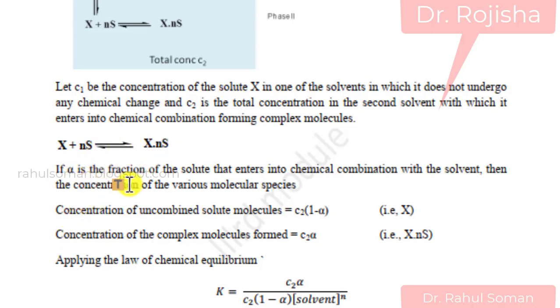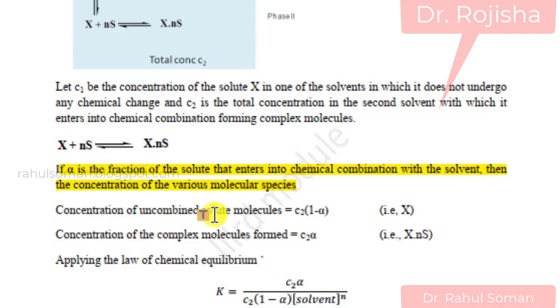If alpha is the fraction of solute molecules reacting with the solvent molecules, then the concentration of the uncombined, single solute molecules will be C2 into 1 minus alpha, where C2 is the total concentration. Alpha fraction of molecules have undergone reaction with the solvent.